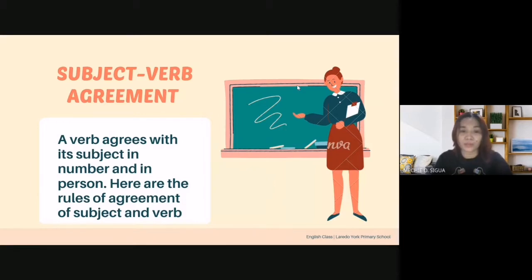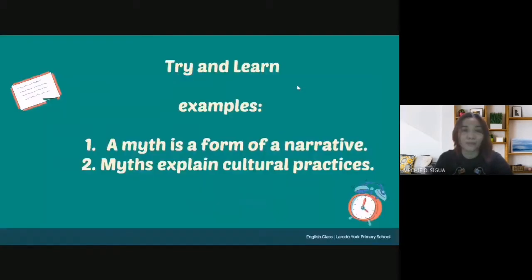Subject-verb agreement. A verb agrees with its subject in number and in person. Here are the rules of agreement of subject and verb. Okay, it says here try and learn. Examples. What I read in the second slide.